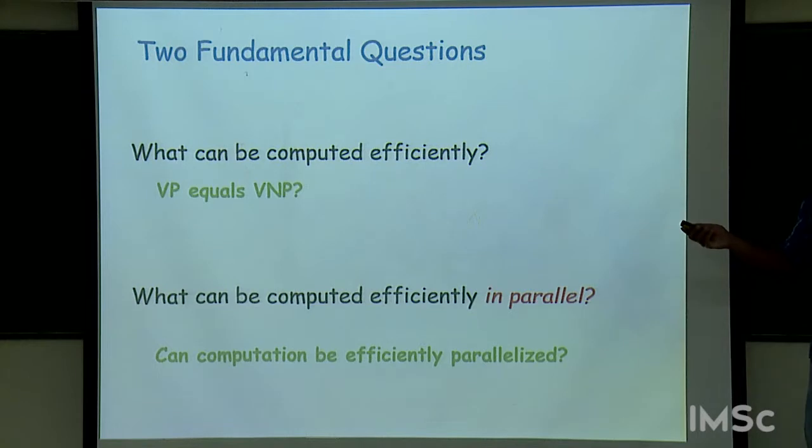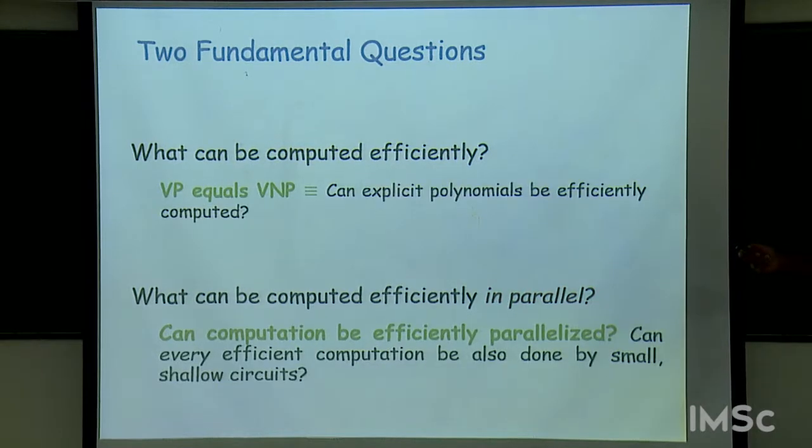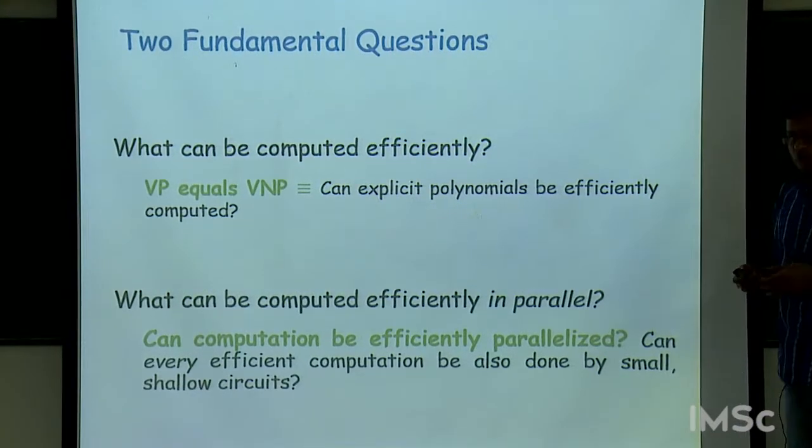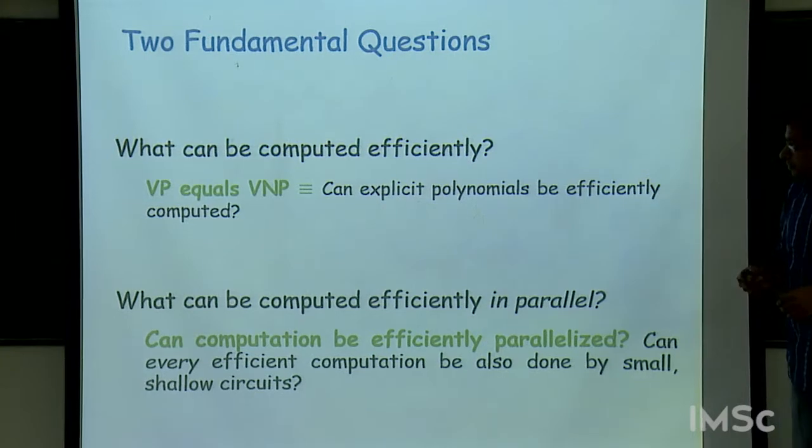The first problem is called VP versus VNP. I'll describe it to you in more detail in a minute, but very roughly, it asks whether all explicit polynomials can be computed efficiently or not.